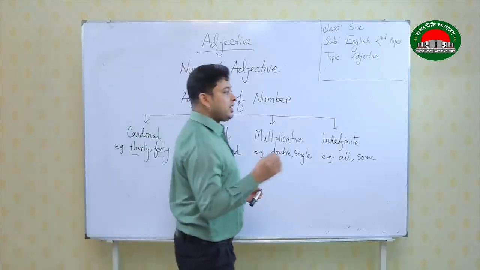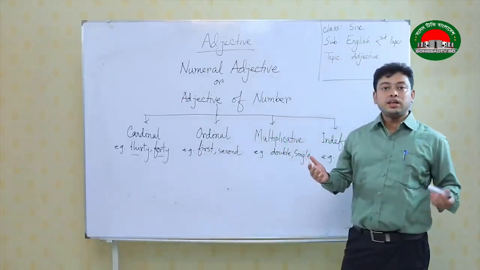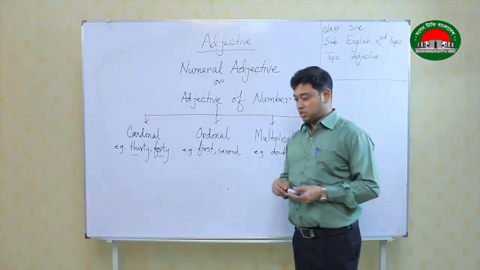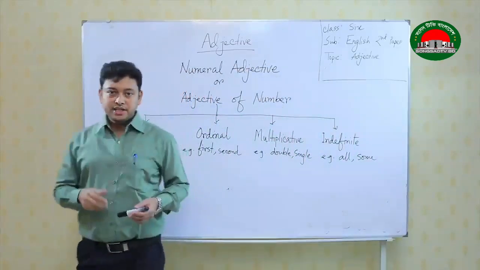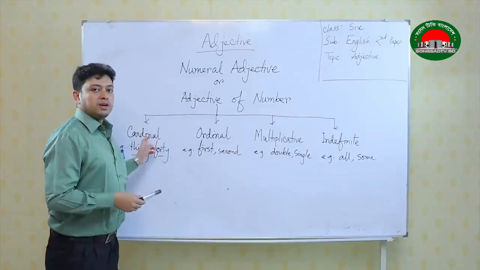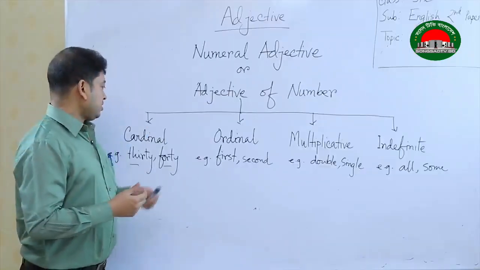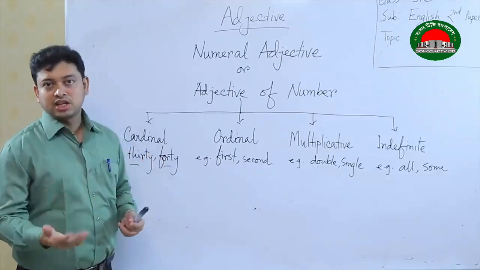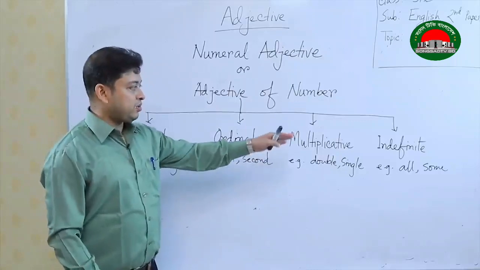So, what kind of name should we write? That is a very important thing, and students get confused about this. So, my answer is, this is a very simple thing. If you write cardinal numeral adjective, the answer is correct. If you write this is an adjective of number, your answer is correct as well. The same case is with ordinal number, the same case is multiplicative or indefinite.